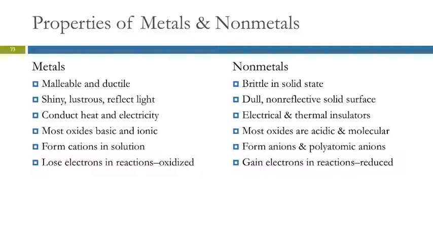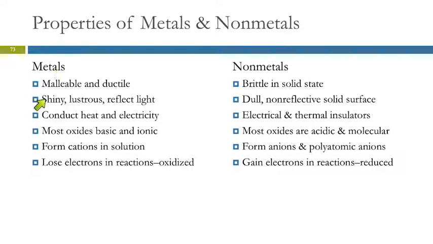Metallic character. This one's easy compared to electron affinity. So these are the properties of metals and nonmetals. And some of these you're just familiar with from everyday life. Malleable means that you can hammer it into a sheet. Ductile means you can draw it into a wire. So metals, you think about a hunk of metal and you hit it really hard with a hammer. It doesn't shatter, does it? It dents, right? And if you kept doing that, you could change its shape just by banging on it. Metals will do that. Nonmetals don't. They're brittle. You hit them hard with a hammer and they might shatter or crack in half.